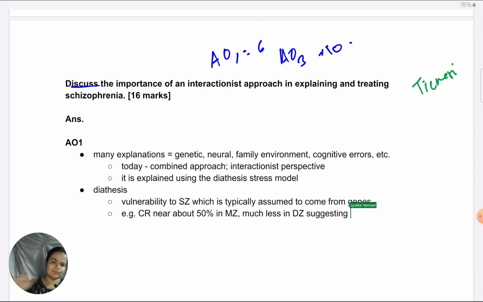Just to give concrete evidence to this point, in one sentence we mention this. And then to transition towards stress, like in diathesis stress, what is stress? Because the concordance is not 100%, definitely environmental factors must be contributing.